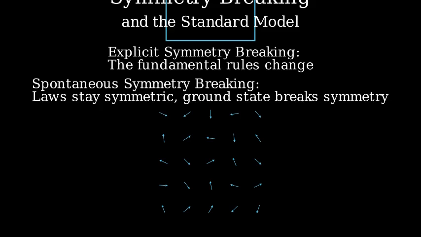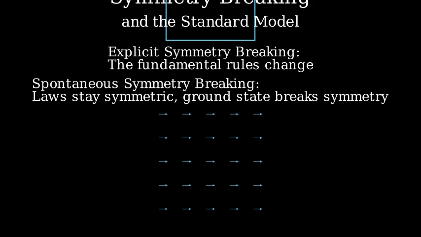Above a certain temperature, called the Curie temperature, the spins of atoms in a material are randomly oriented. There's no preferred direction, exhibiting full rotational symmetry. But below the Curie temperature, these spins spontaneously align in a particular direction, creating a net magnetic field.